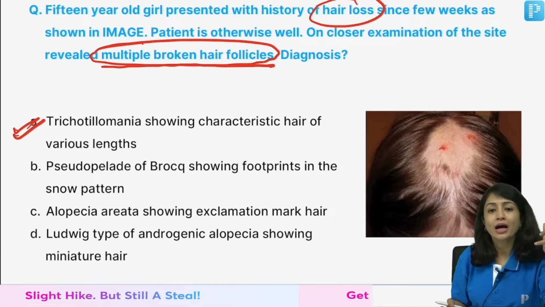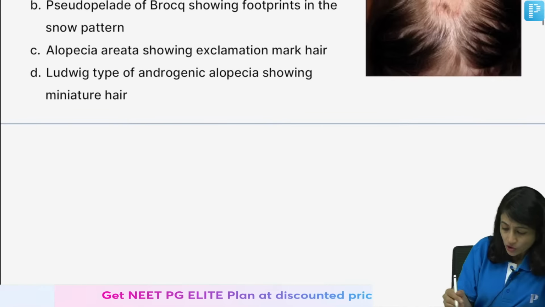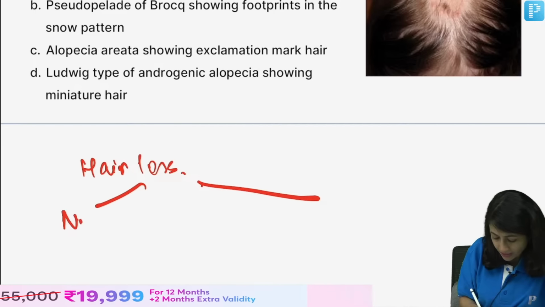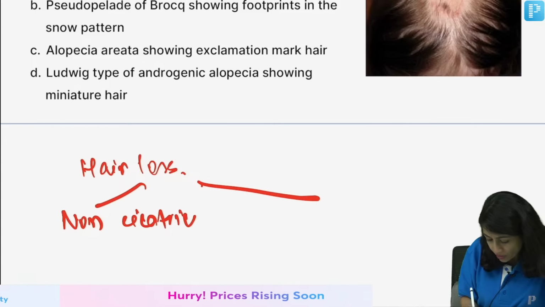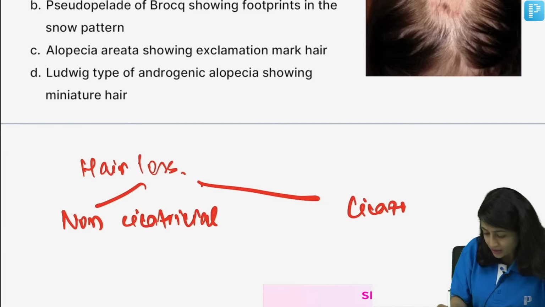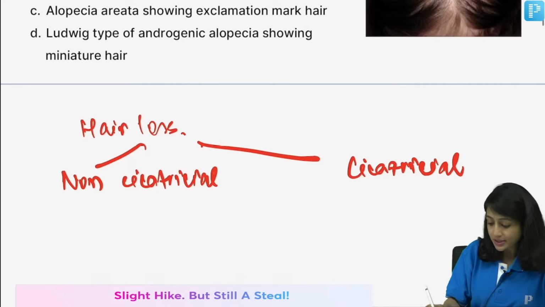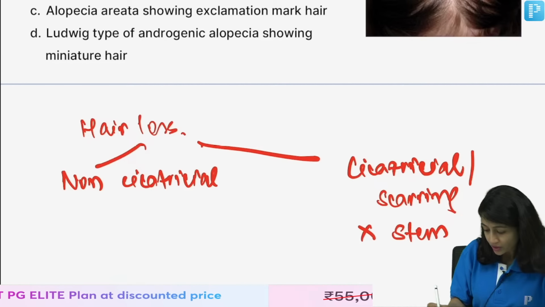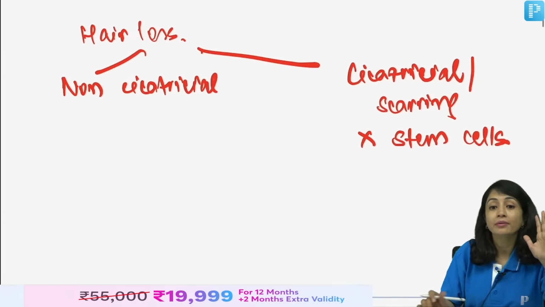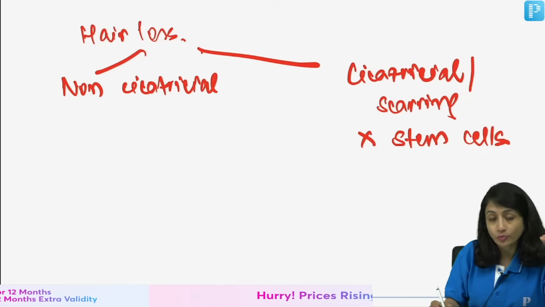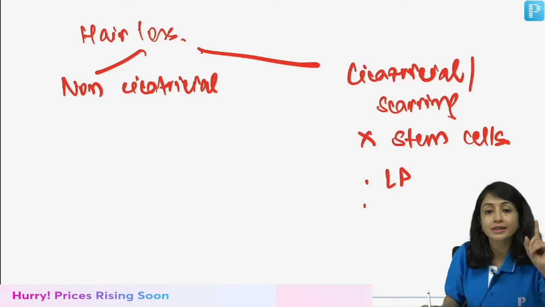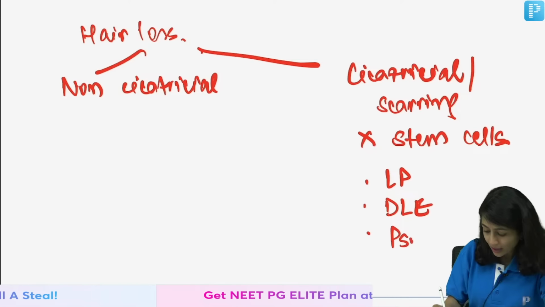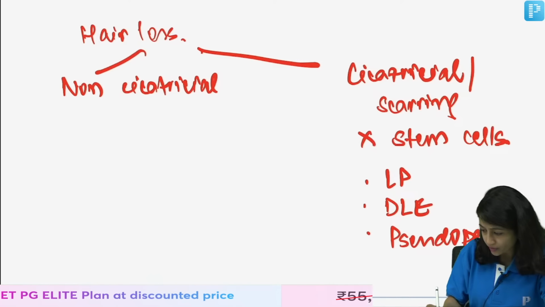So now whenever you have a patient with hair loss, first of all, divide it into two categories, whether it is non-cicatricial or cicatricial. What do I mean by cicatricial and non-cicatricial? Cicatricial means scarring. So here my stem cells are gone, so the chances of hair growth are minimal. What causes cicatricial alopecia? It's a long list, but what you should be knowing: LP, DLE and pseudopelade of Brocq.